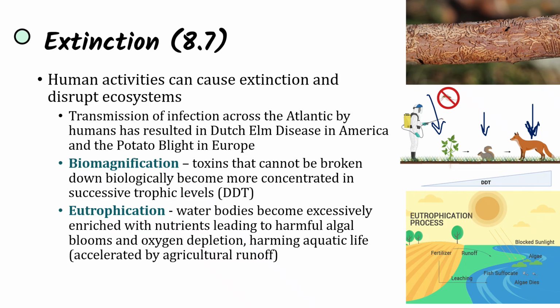So what's going to happen is there's going to be a high concentration of these toxins that cannot be broken down biologically that are going to be concentrated within these secondary consumers, these tertiary consumers.